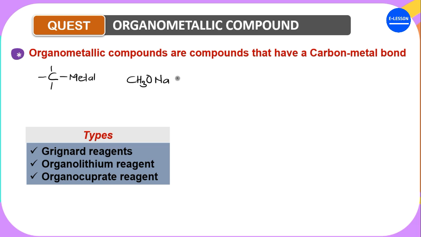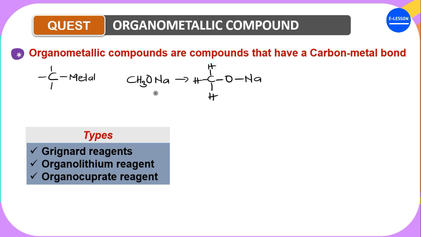If you want to write the structure of sodium ethoxide, it's something like this. You have carbon, this hydrogen, this hydrogen, this hydrogen, and then you have this oxygen, and then this sodium. So you see that in compounds like sodium ethoxide, the sodium, which is the metal, is attached to the oxygen and not to the carbon.